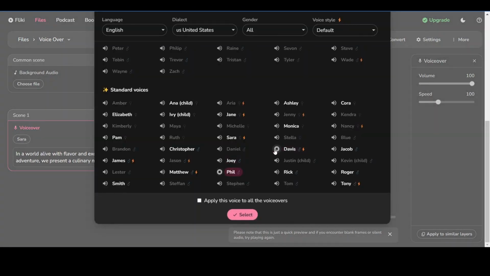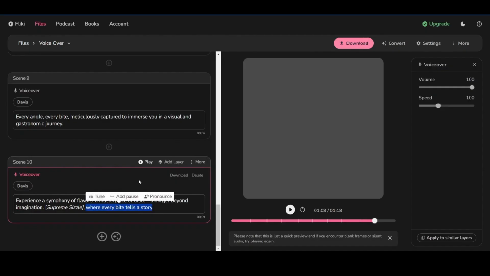Let's apply this voice to all the voiceovers. Change the rate or pitch of the voice. You can also add some pauses if you want. Let's see how it turned out.